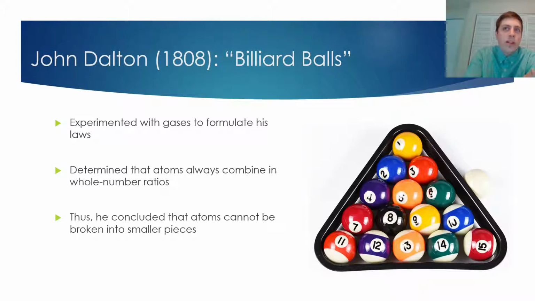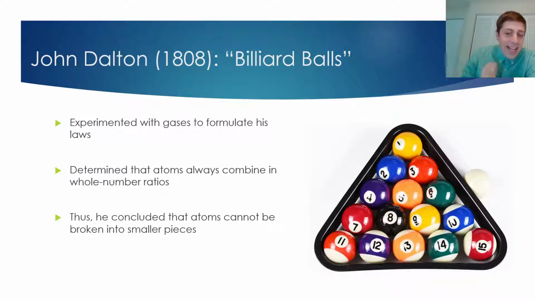Now, there were other thinkers who thought about the atom before 1808, but really, their models of the atom pretty much align with Dalton's. Dalton just wrote it down, formulated the rules, and really started the discussion among the scientific community. He experimented with gases to formulate his laws. So he was also one of the first to really do a lot of experiments surrounding the atom.